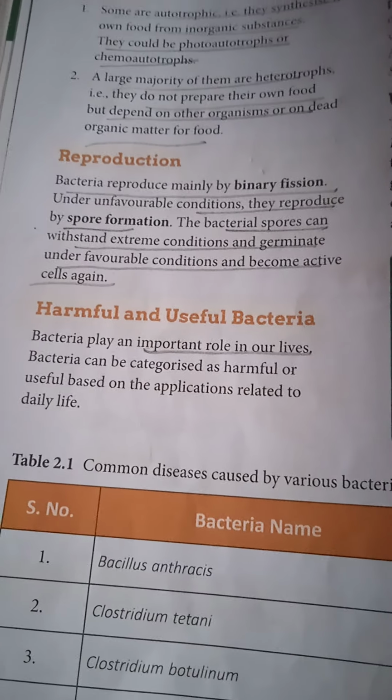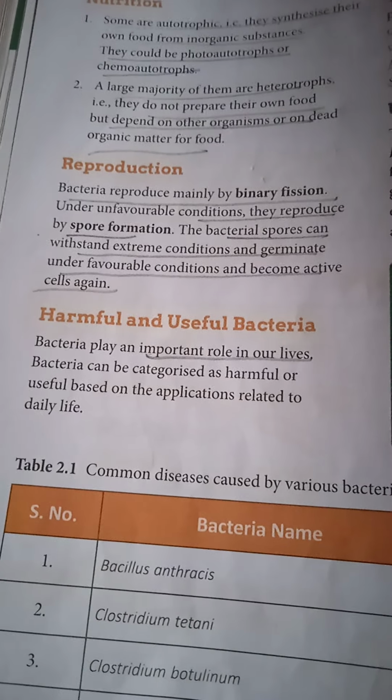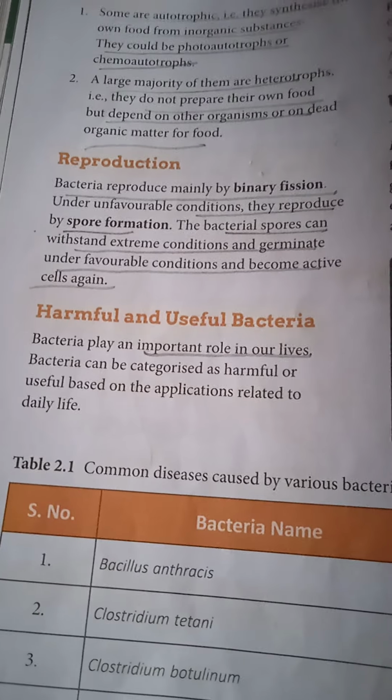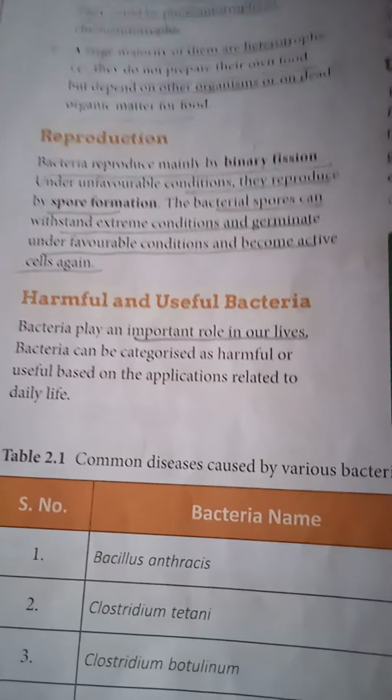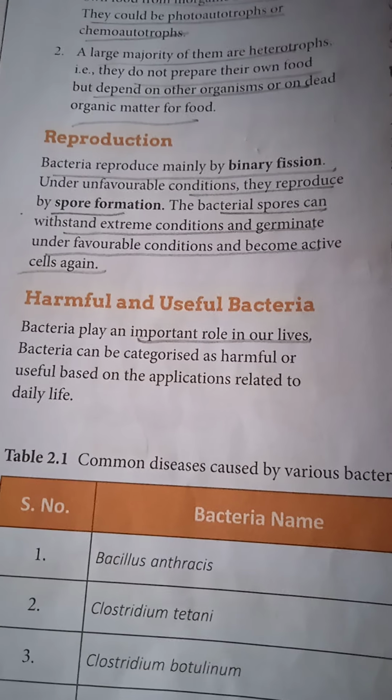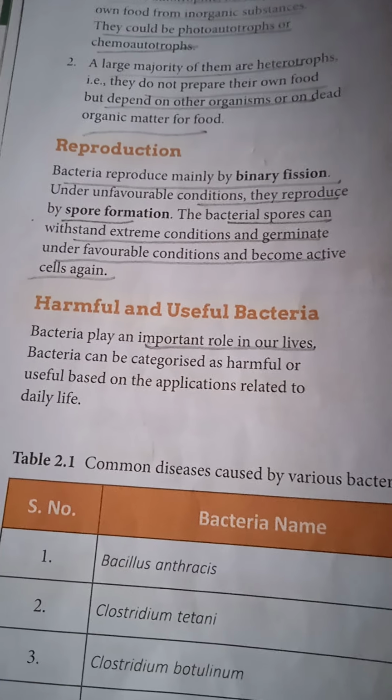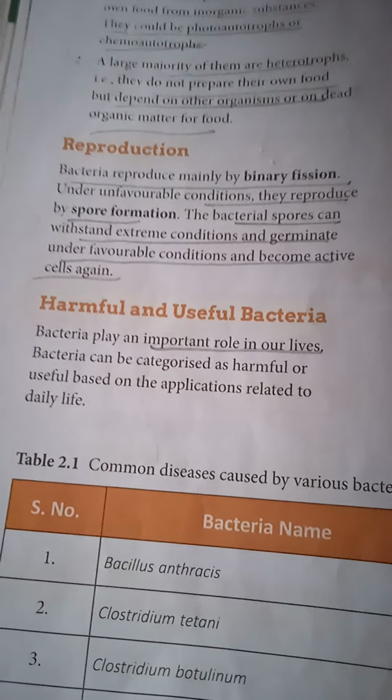So dear children, we are all surrounded by bacteria, and bacteria are friend and also foe. Foe means enemy. There are certain bacteria which are very helpful for us, but there are certain bacteria which are harmful for us. These harmful bacteria are known as pathogens, and they live in the body of the host.